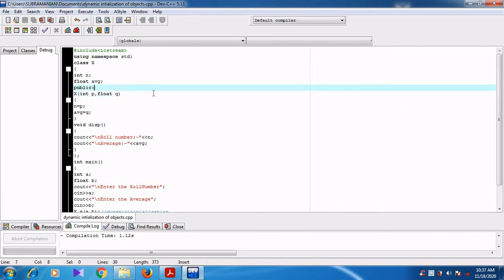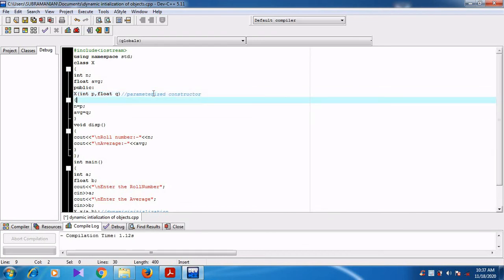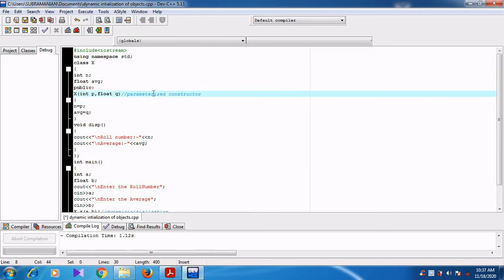Then in public, X is a constructor. It contains parameters, so it is a parameterized constructor. Int p, float q. Then p is assigned to n, and q is assigned to average. Then void disp.